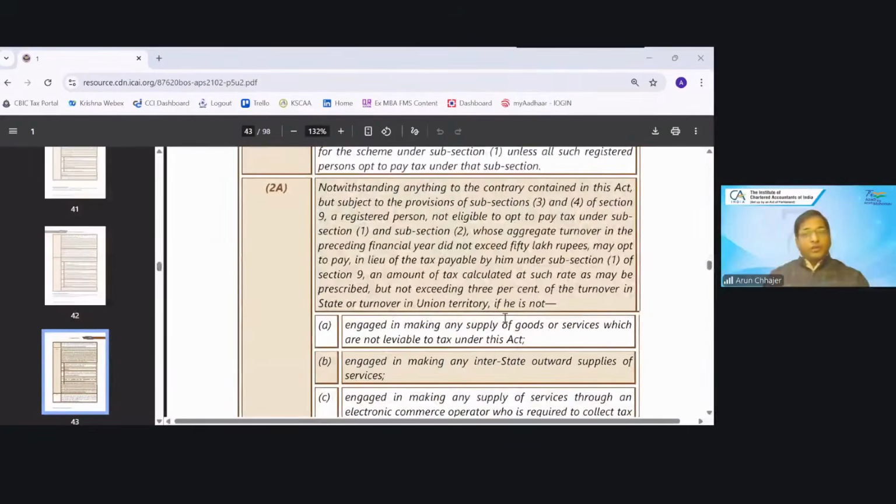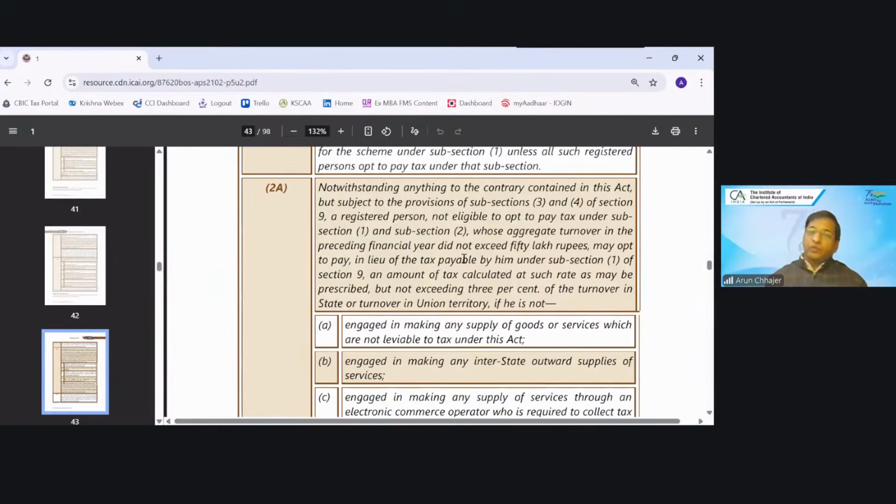Similarly, they have introduced the concept of 10(2)(a), any service. If I'm not eligible under 10(1), it means I'm not the restaurant service provider, I'm not the trader, I'm not the manufacturer. Then only I can go for 10(2)(a), any service other than these three categories.